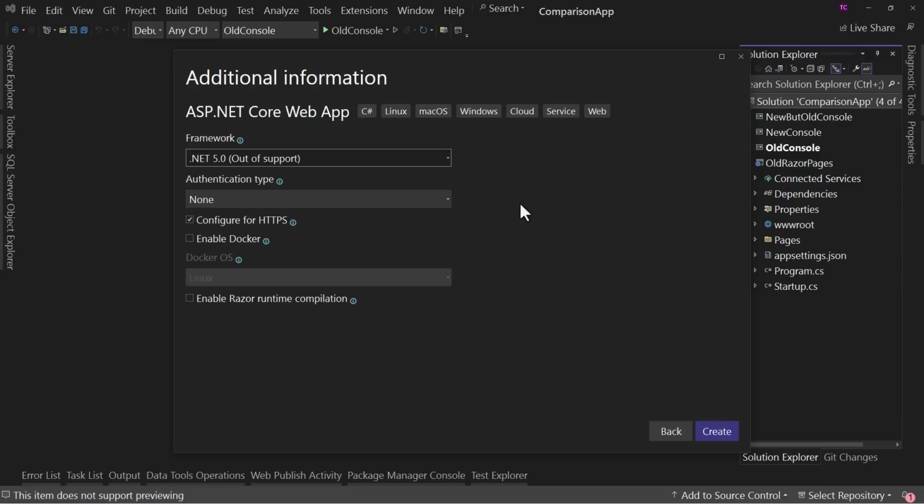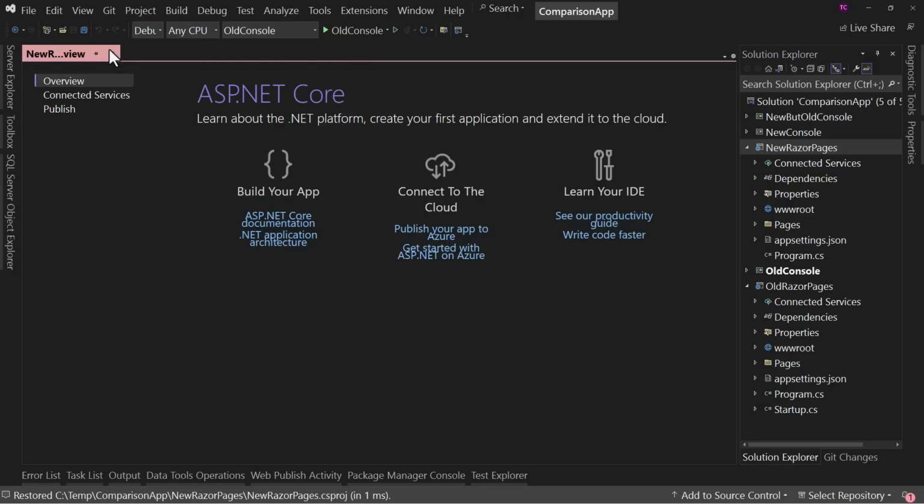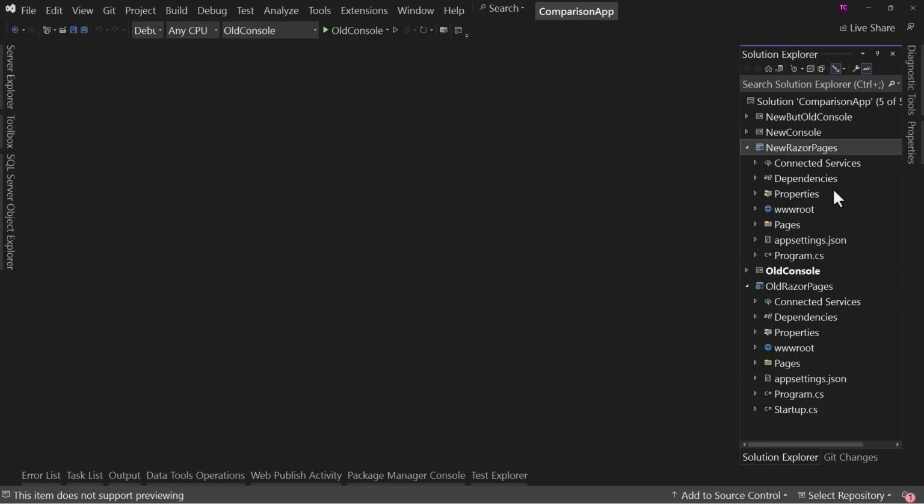And we're going to say .NET 7. And again, we have this checkbox. We're going to uncheck this time. Do not use top-level statements. We do want to use top-level statements. Let's just keep that unchecked. We've noticed that, yes, top-level statements are good, and they're less of a lie than it used to be. So let's hit Create. So now we have our two versions of Razor Pages.